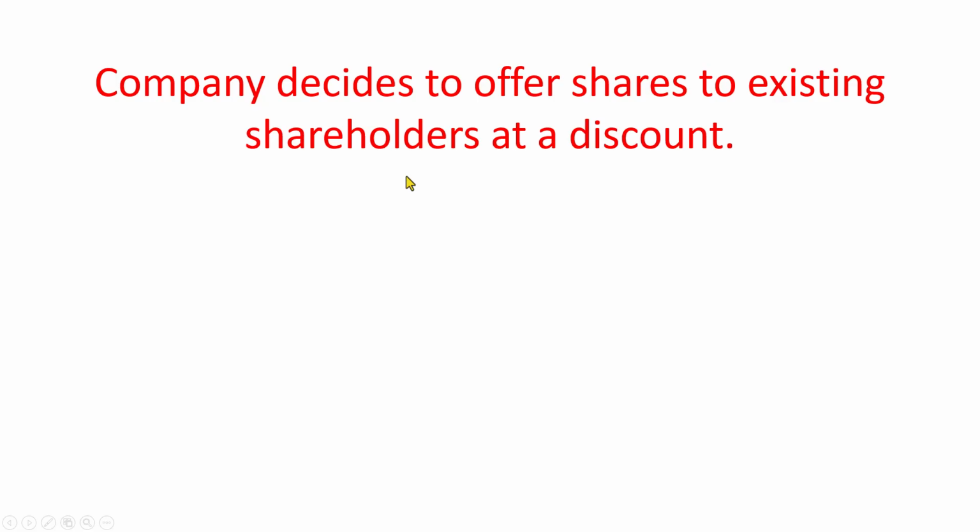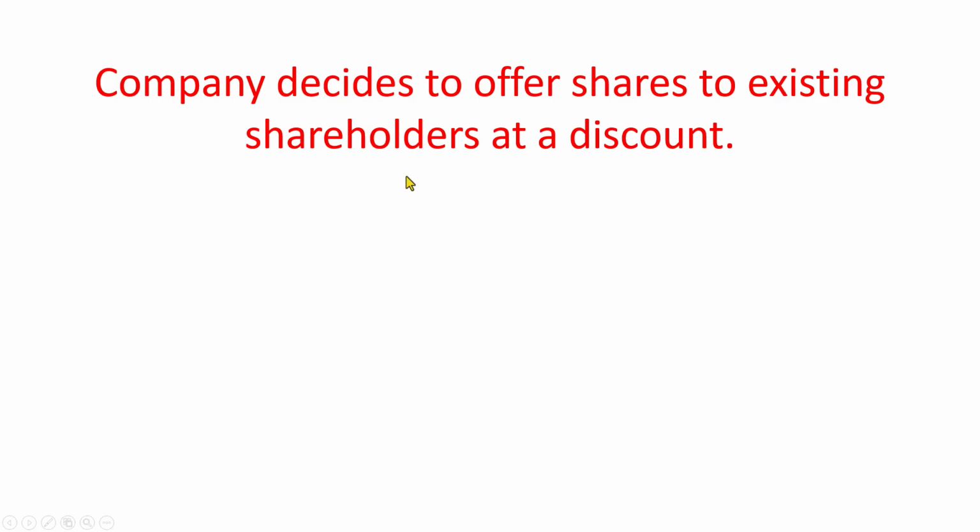Meaning, the ones who are holding shares of the company will be offered new shares at a discount.